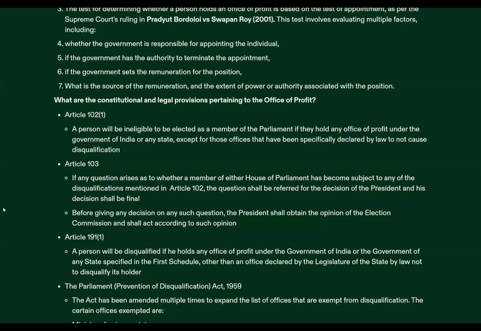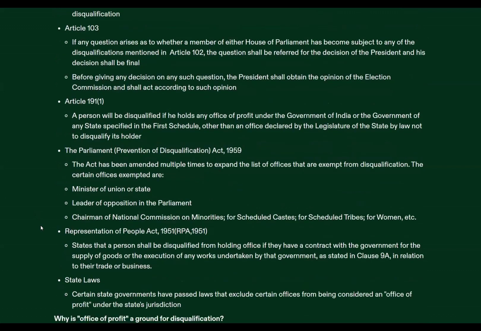If a question is there whether a member of the House of Parliament has become subject to any disqualification under Article 102, the question shall be referred to decision of President of India. Any decision shall be final. Then President shall obtain opinion of Election Commission before giving any such decision. This is another article that generally deals with the concept of disqualification and office of profit.